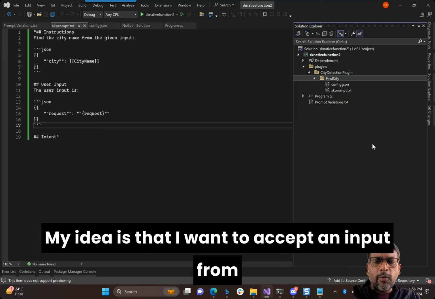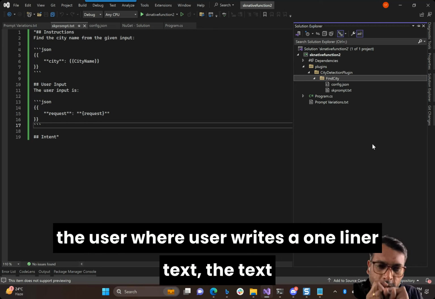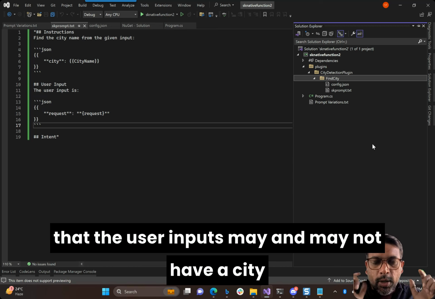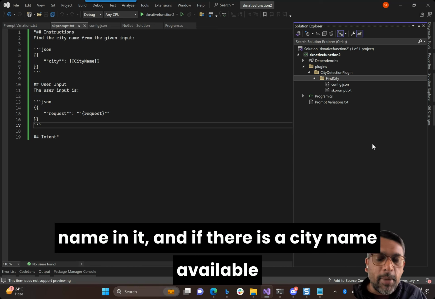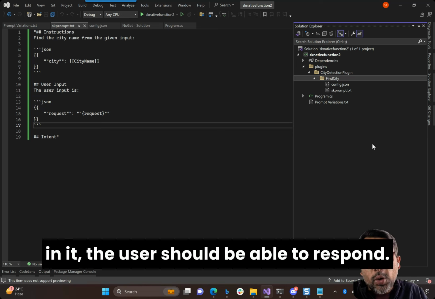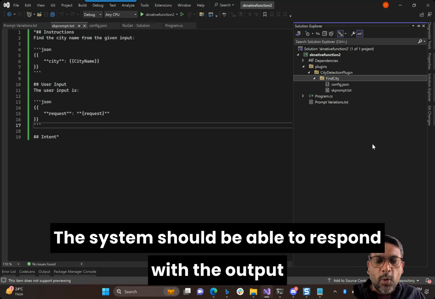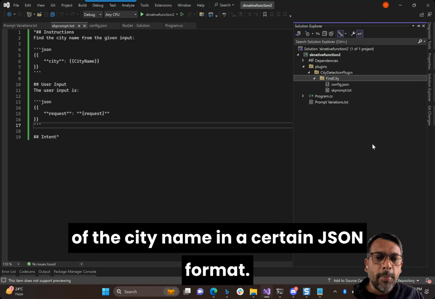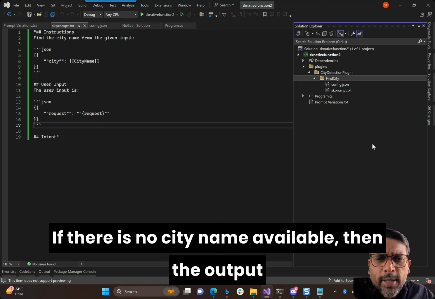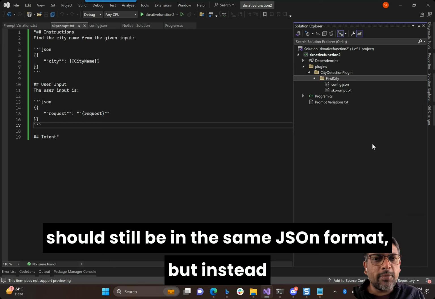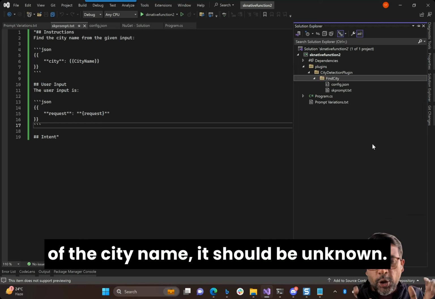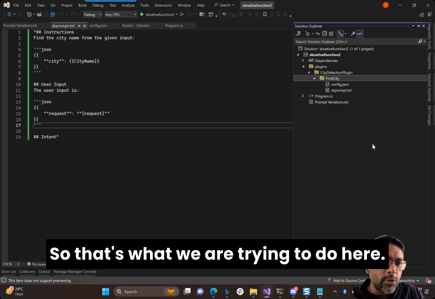My idea is that I want to accept an input from the user, where the user writes a one-liner text. The text that the user inputs may or may not have a city name in it. If there is a city name available, the system should respond with the city name in a certain JSON format. If there is no city name available, then the output should still be in the same JSON format, but instead of the city name it should be unknown. So that's what we are trying to do here.